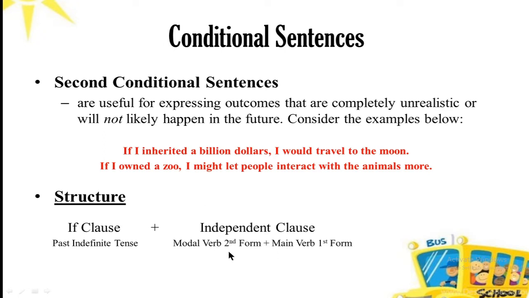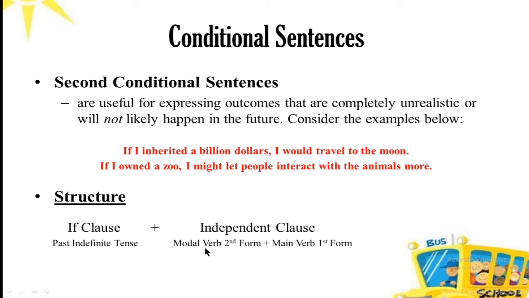Now, since you are using the past tense in the if clause, you have to use the past in the second clause, in the independent clause, as well. So for a modal verb, for example, can, you cannot use can. You have to use the second form of can, the past form of can, that is could. You cannot use will and shall. You have to use would, the past form of will and shall.